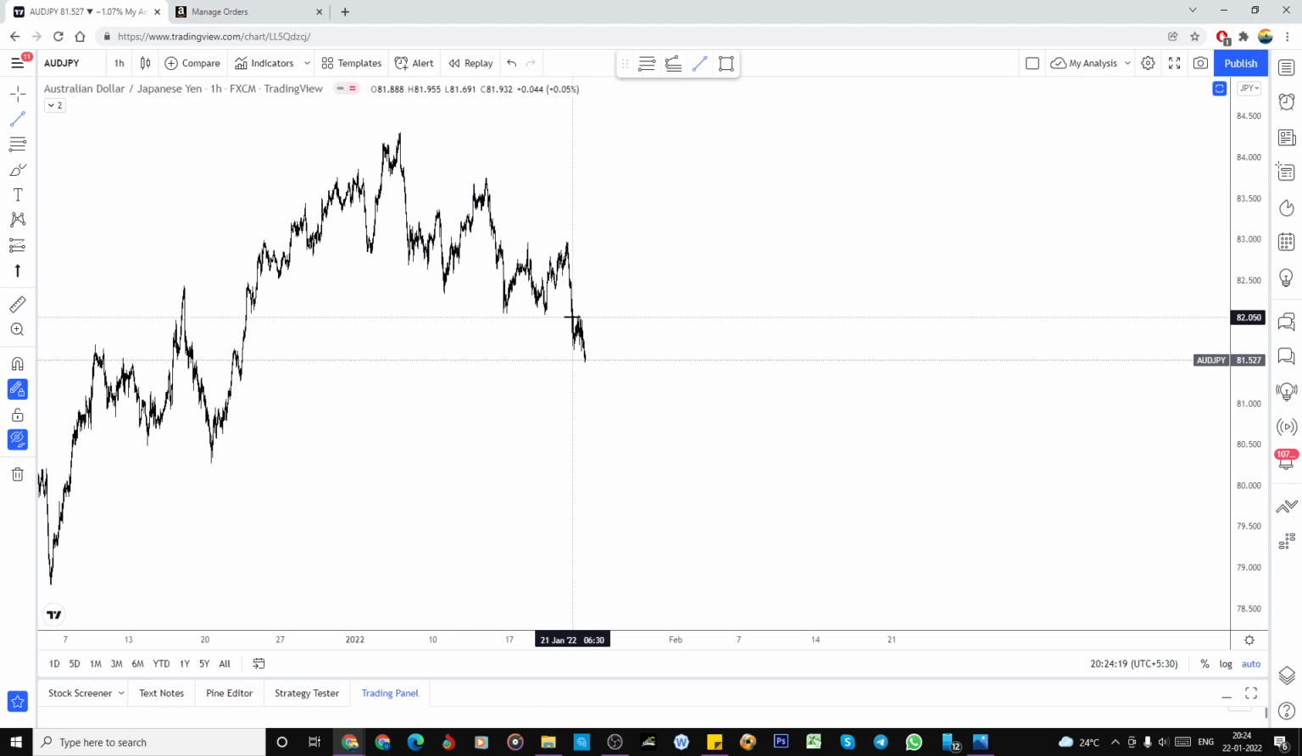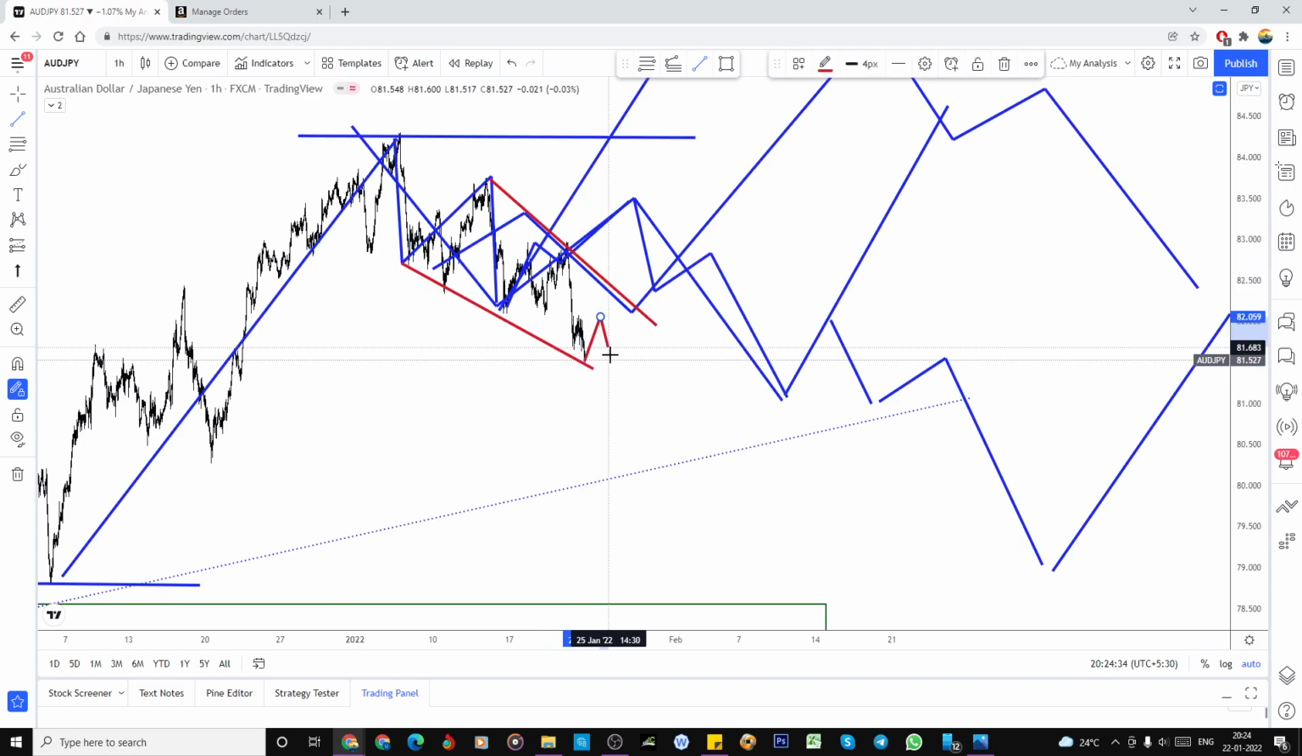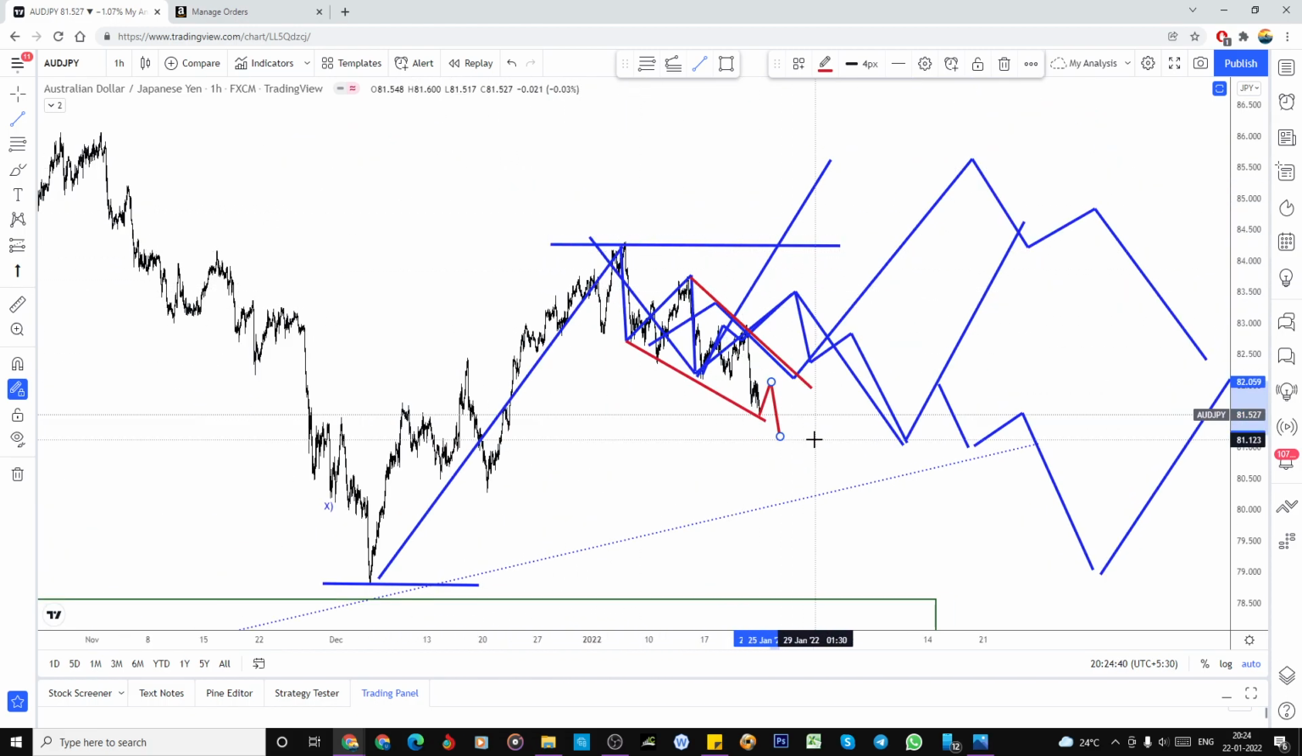So what is the next view? Either you can make this A, B, C as a W, X. So this could be the Y, and again this could be the X, and again A. So we may make again one more low. That could be the Z wave. So this could be the connecting wave completed, and we can expect from here. We have to enter here.